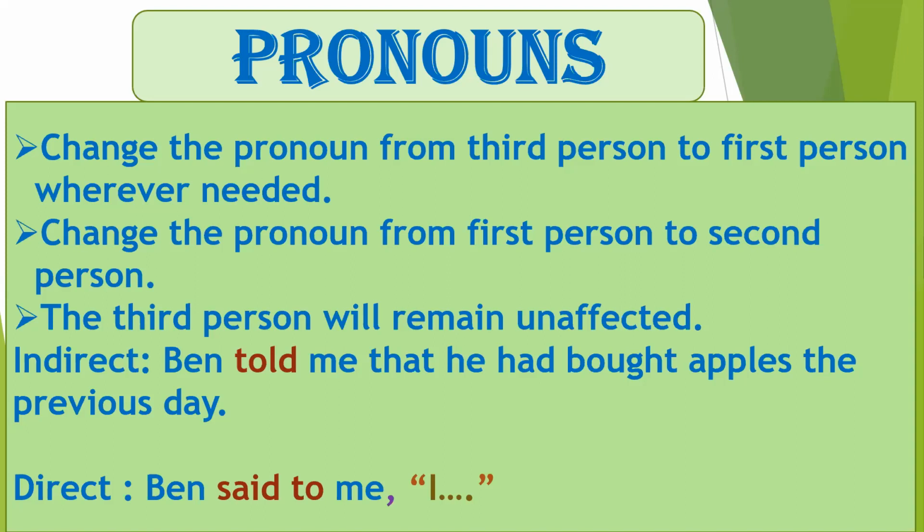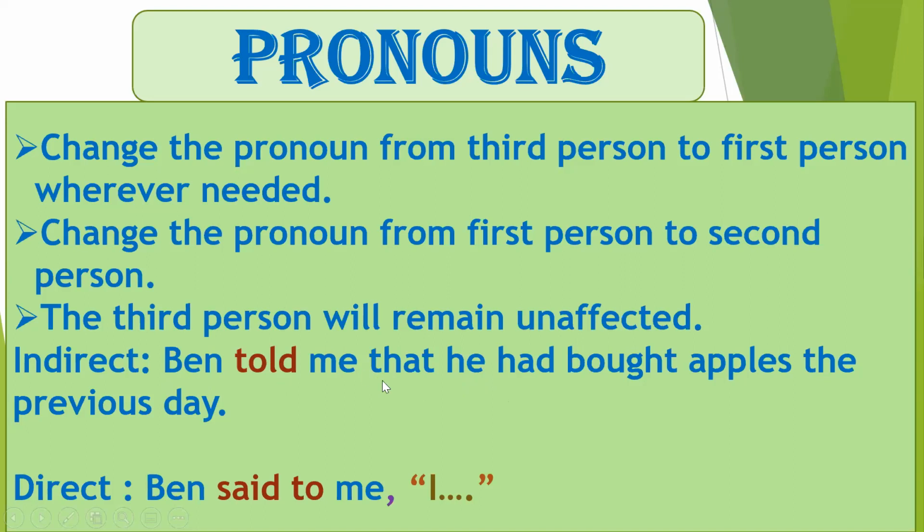So every sentence you have to read carefully to see what is the change in pronoun that I have to make here. So Ben told me that he had bought apples. Now who is Ben here? Who is he here? Sorry. He refers to Ben. Ben had told me, whoever is me, Ben had told that person that he had bought apples. So he here refers to Ben.